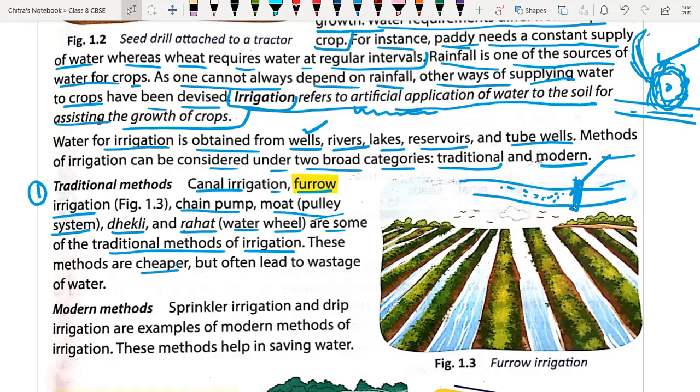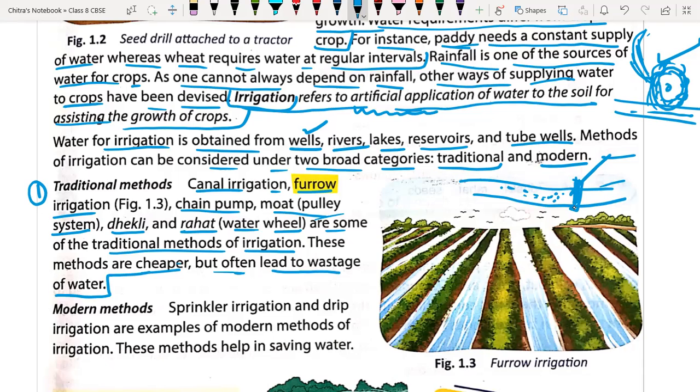These methods are cheaper because they do not require electricity. They do not require a motor pump and all. Okay, a diesel pump, they do not require for that. That's why they are very cheap, but they often lead to wastage of water. The wastage of water is much higher in traditional methods.